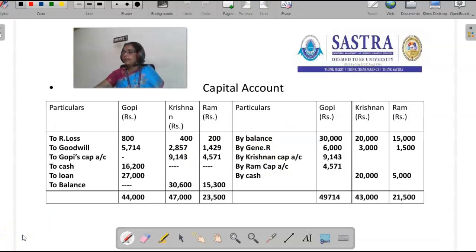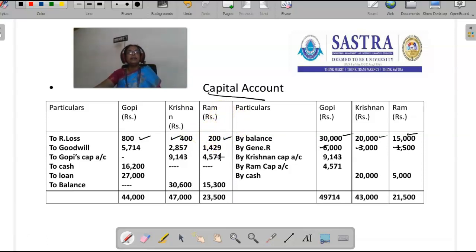Then the next step, we have to prepare the capital account of the partners. So balance: Gopi 30,000, Krishnan 20,000, Ram 15,000. General reserve, in the old profit sharing ratio, it should be shared 6,000, 3,000, 1,500. Then we have to transfer the realization loss. Gopi's realization loss is 800, Krishnan's realization loss is 400, Ram's realization loss is 200.